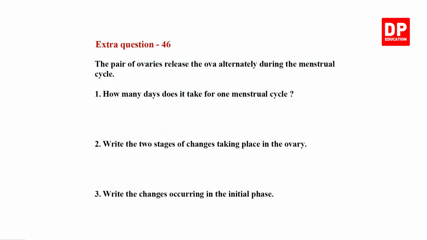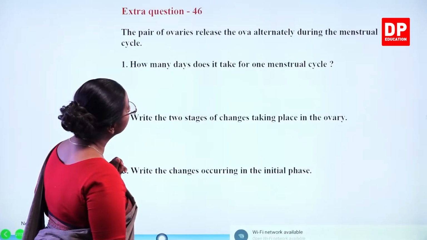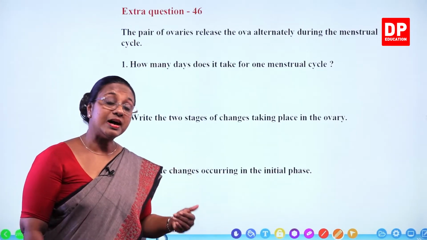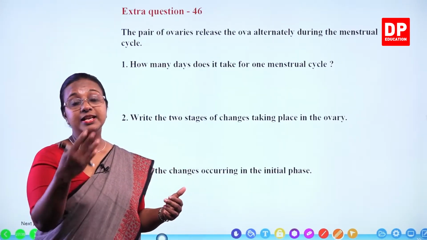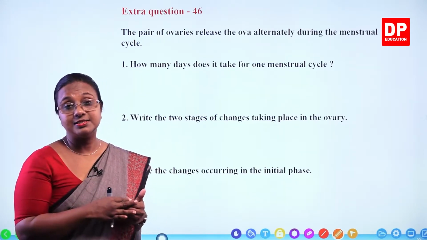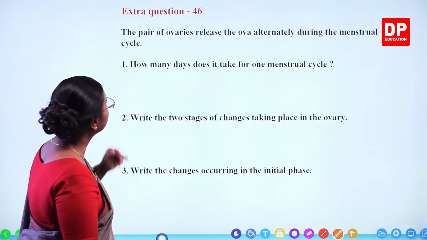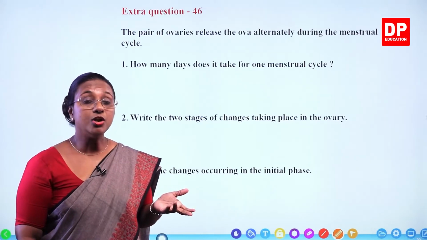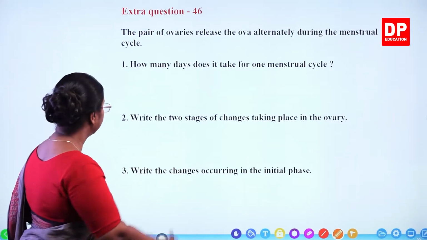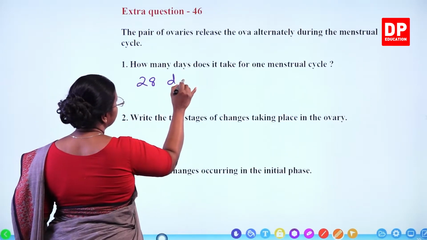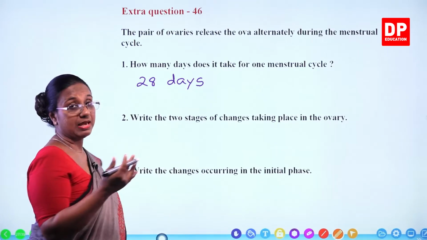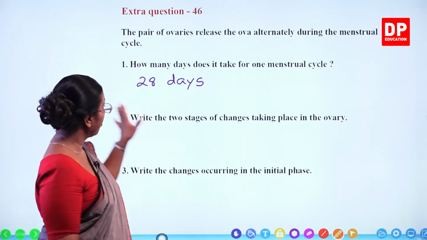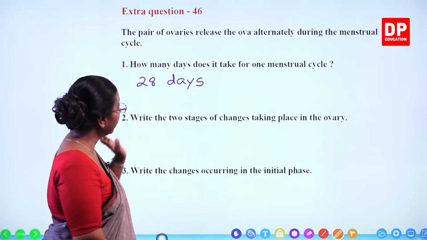Extra question 46. The pair of ovaries release the ova alternately during the menstrual cycle. That also I have explained to you. If this month the right ovary releases the ova, the next month it will be the left ovary that will release the ova. So they function alternately to release the ova. How many days does it take for one menstrual cycle? That you all know. It is a 28-day cycle, in a normal, healthy female. But you all know, students, normally it can be a few days more as well.